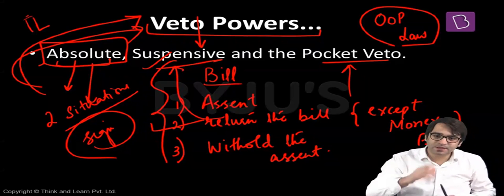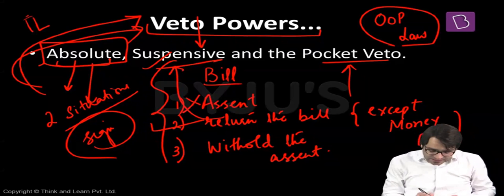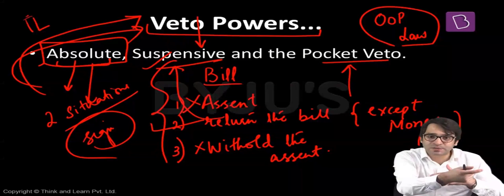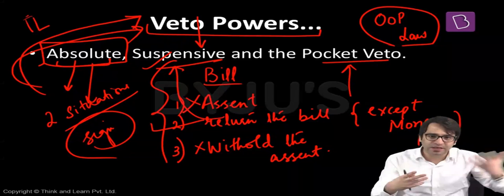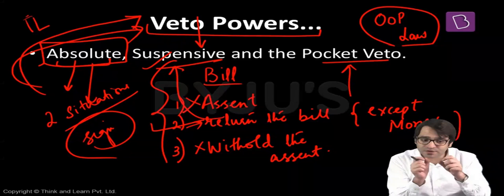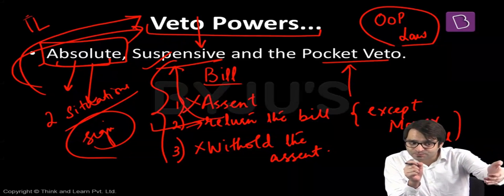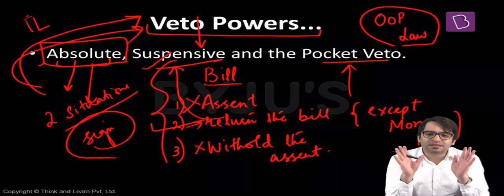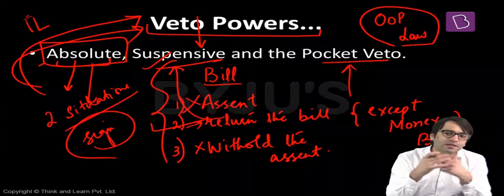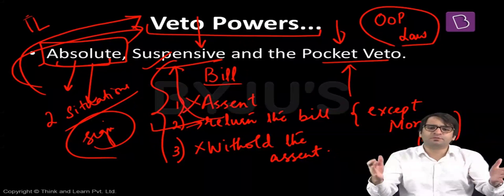That means neither did he sign this bill, that means he did not give his assent to the bill, nor did he declare that he is not signing this bill, because then it would have amounted to a clash with the Council of Ministers. If the Council of Ministers had recommended that he sign this bill, and if he went against that advice, he would be liable for impeachment. Neither did he send the bill back, because if he had sent the bill back to the Parliament for reconsideration, and the Parliament passed the same bill again, the President would have had no option but to sign it. What he did was keep the bill lying on his desk, or in his pocket. He did not act on this bill at all. And that is what we call pocket veto. Do not act on that bill whatsoever.